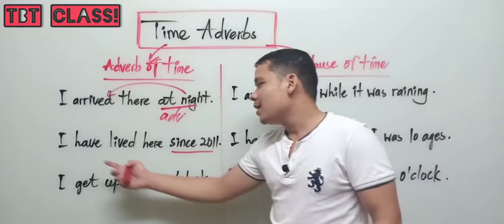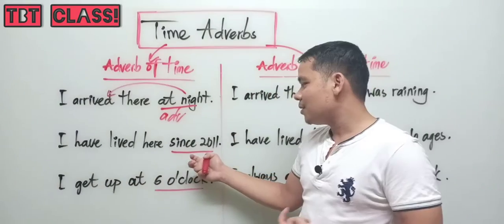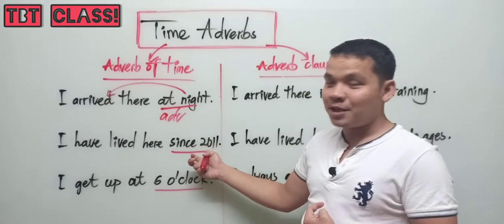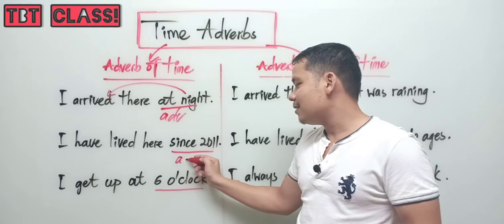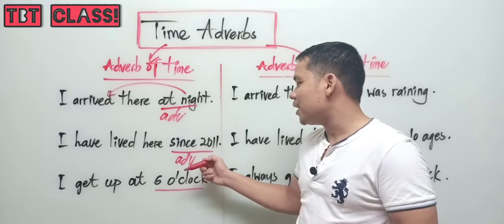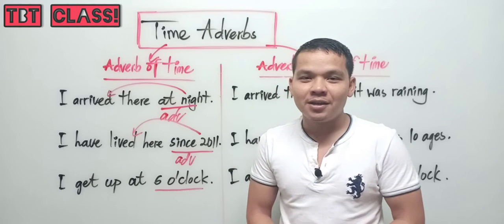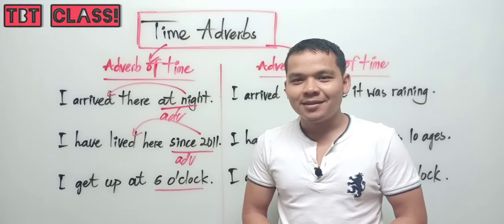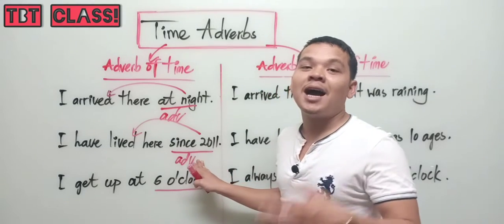Yes, you got it. Another one: I have lived here since 2011. This one is also a phrase, a time expression or prepositional phrase, functioning as an adverb of time modifying live. How long have you lived here? I have lived here since 2011. This is the answer to the question how long.